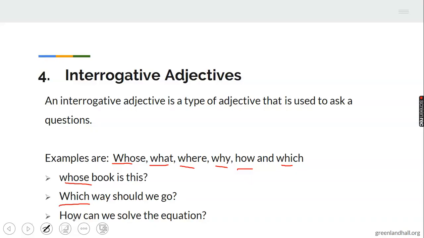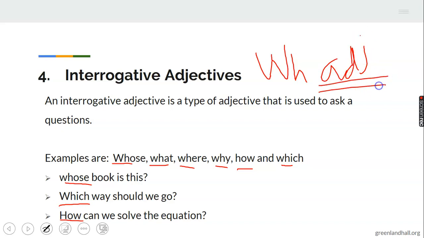How can we solve the question? You can see it here. They are used to ask questions, and I call them WH adjectives.